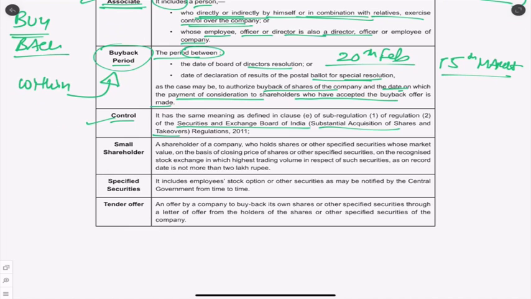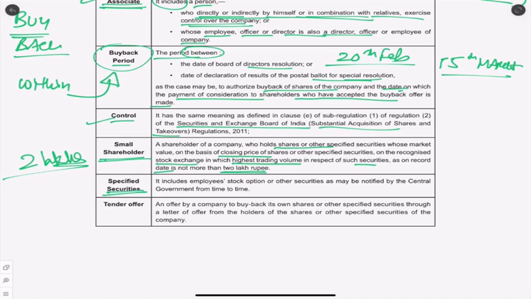Small shareholder. We need to understand, a small shareholder is one who holds shares or other securities, on the basis of the closing price of shares on the recognized stock exchange in which there is the highest trading volume in such securities as on record date, not more than 2 lakh rupees. So if it is not more than 2 lakh rupees, we call it a small shareholder. Anybody who is holding not more than 2 lakh rupees.